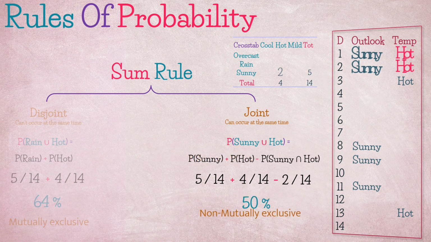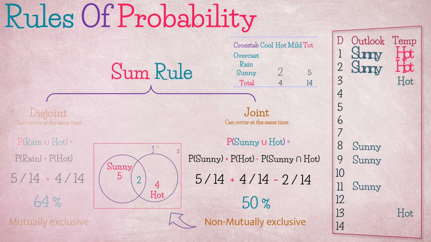These events are non-mutually exclusive, can occur at the same time. When we look at the Venn diagram, we can see 2 days at the intersection of these events, which if not subtracted would be double counted. 5 plus 2 plus 4 would be greater than the total event days. Or here means either or both of them occurring, not just one of them, so it's either sunny, hot, or both sunny and hot at the same time. Thus, the sum of their probabilities is larger than their individual ones.